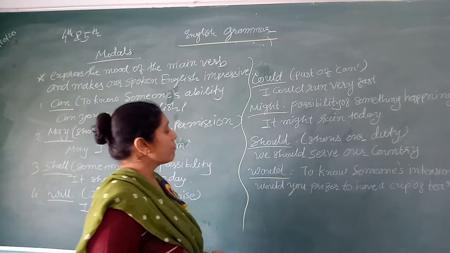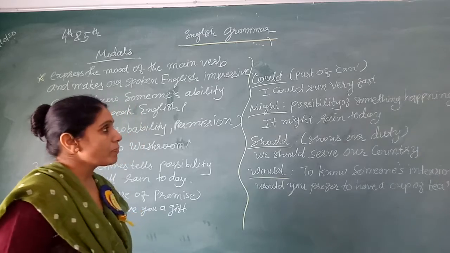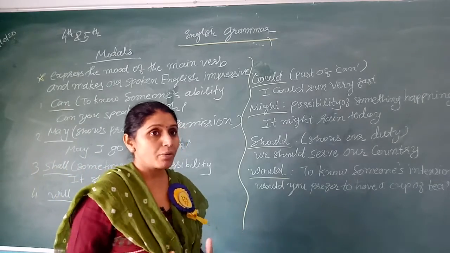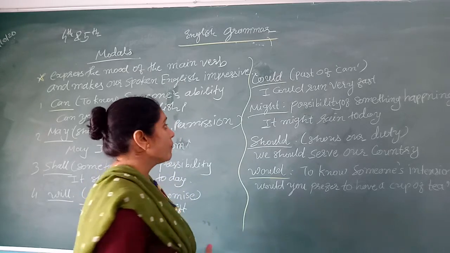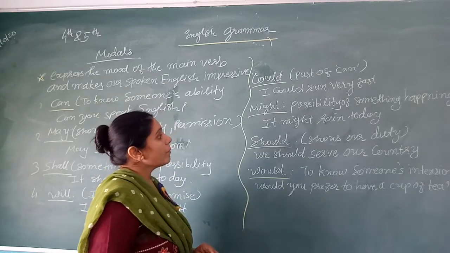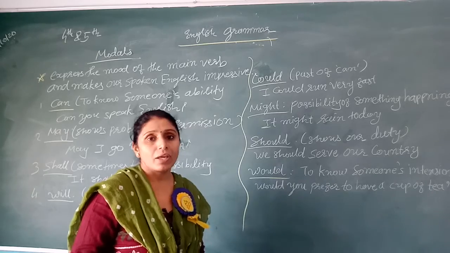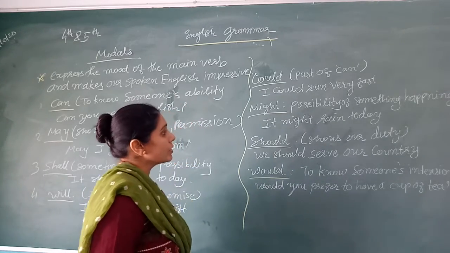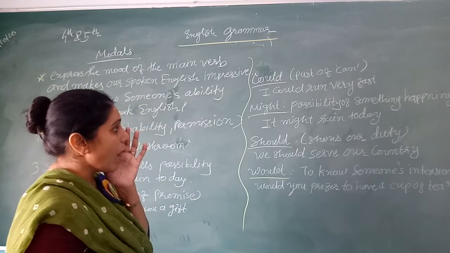Then the second, "might", is the possibility of something happening, not sure, just like "It might rain today."